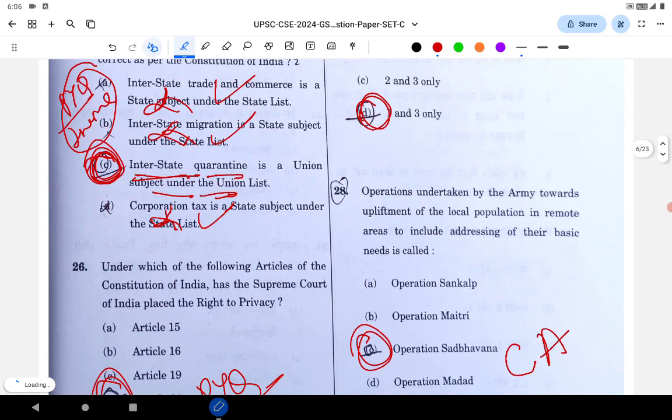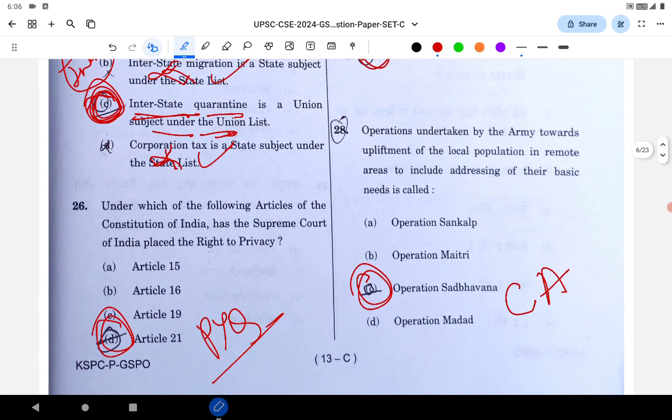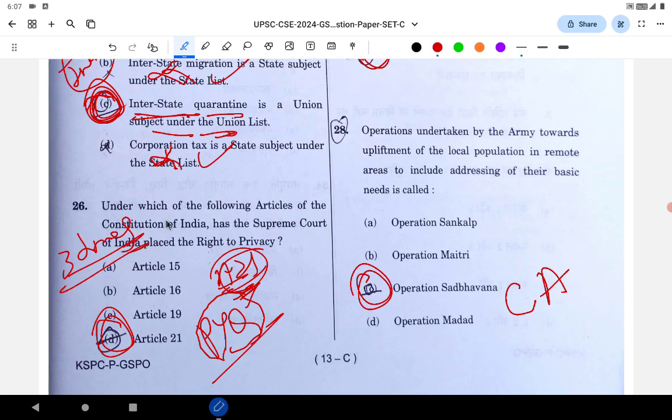Let's go to question number 26. I don't have to say anything. I feel UPSC these days is like some old ex-lover which cannot forget Article 21. I have to say it that way. They repeated it. This is the third time this question has been asked by the UPSC.